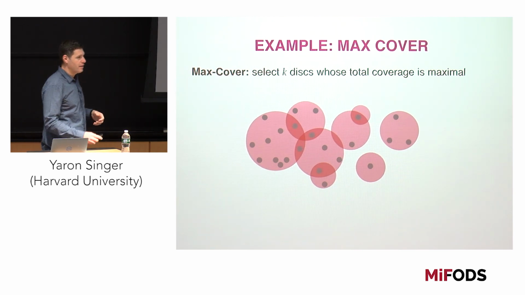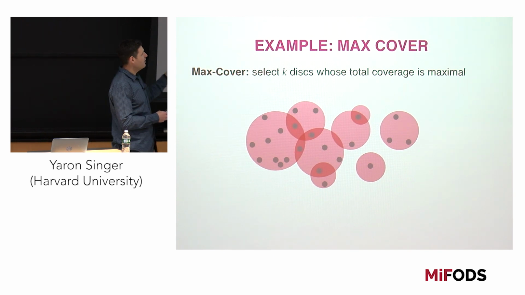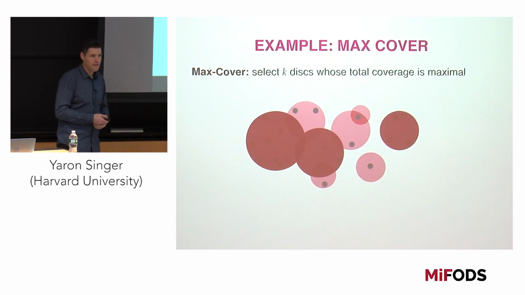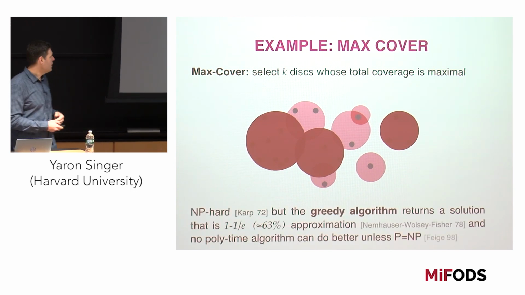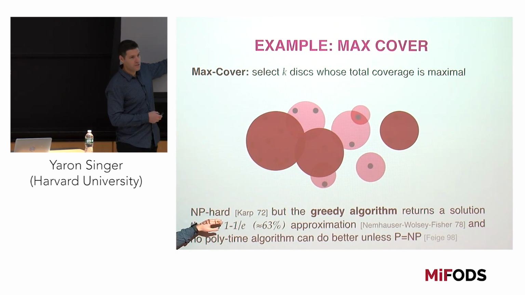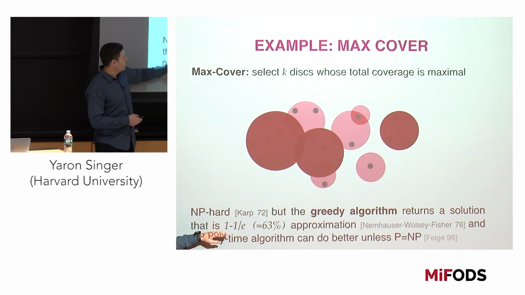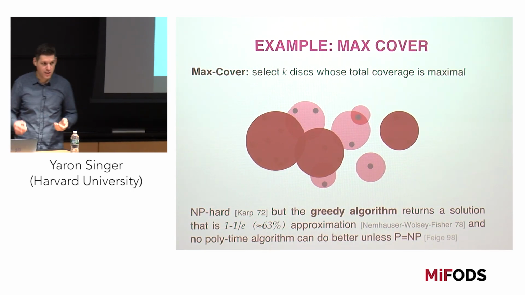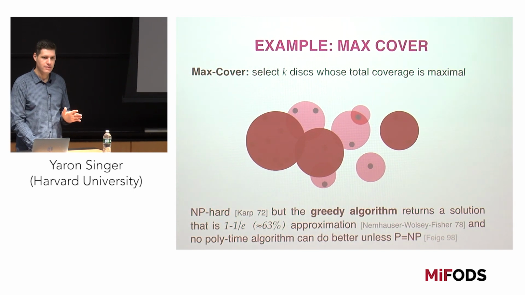So we can think about a simple problem like max cover, where we want to select k disks whose total coverage is maximal. If we just do a simple greedy algorithm where in each iteration we select the disk that has the largest marginal contribution, that algorithm is not going to be optimal, but it will be 1 minus 1 over e of the optimal solution. Getting the optimal solution is actually NP-hard. And this 1 minus 1 over e is actually the optimal approximation unless P equals NP, or you can use exponentially many queries. Does that make sense?